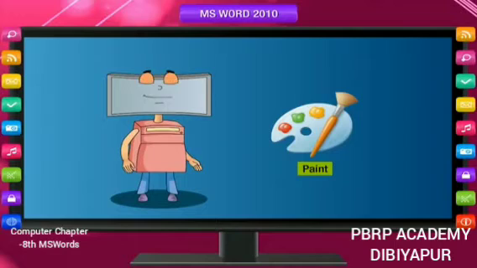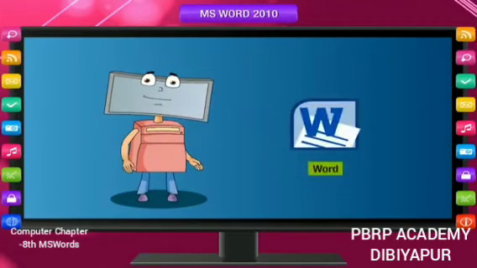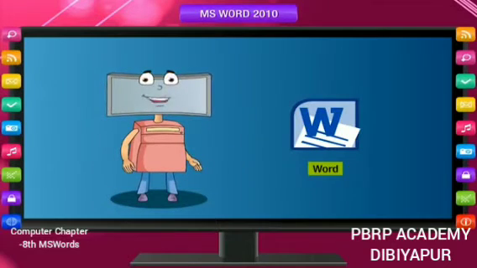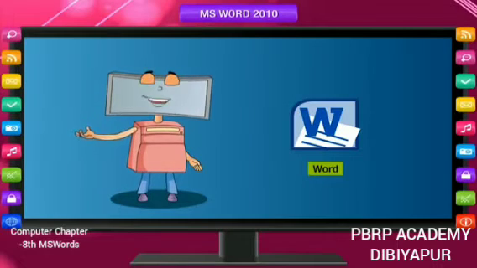We use the software Paint to draw and paint on the computer. In the same way, we use Word to write text on the computer. You already know how to write in your notebook. Now, learn to make your notes on the computer.